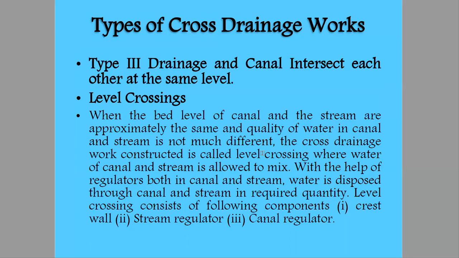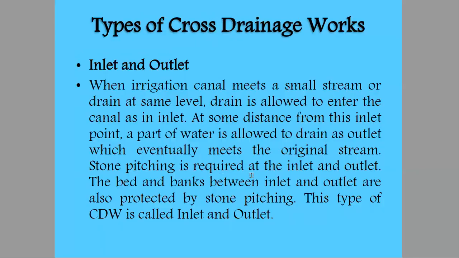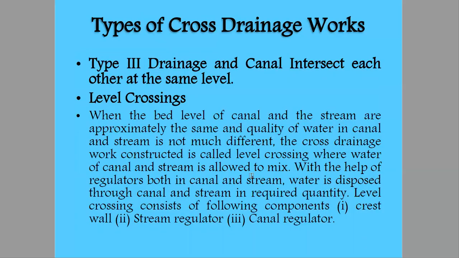Now the third type is drainage and canal intersecting each other at the same level. There we can have two structures. One is level crossing and the other is inlet and outlet. We'll see each of them one by one. First, we'll study level crossing.